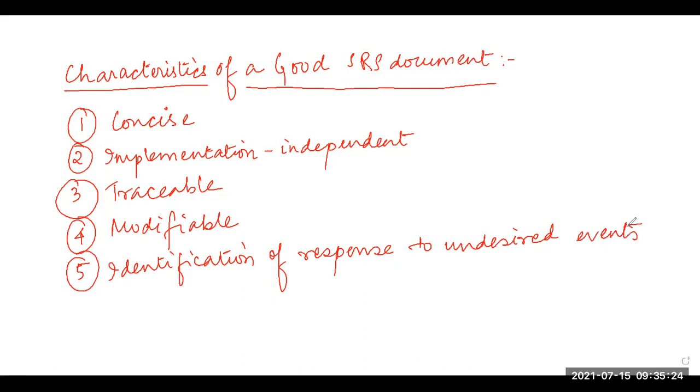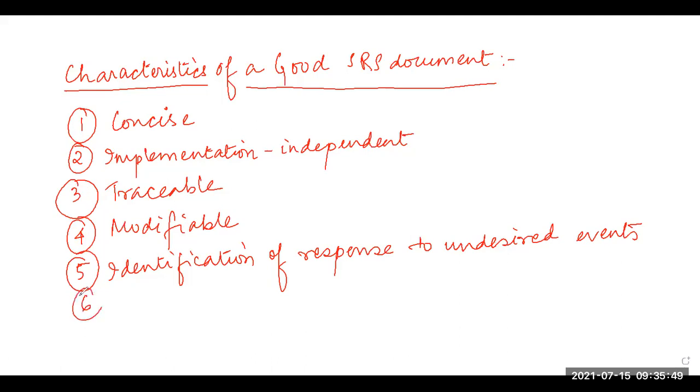That means the SRS document should discuss the system responses to various undesired events and exceptional conditions that may arise. That is, any out of bound conditions, out of bound features, any undesired events, all these things should be written or discussed properly in the SRS document.